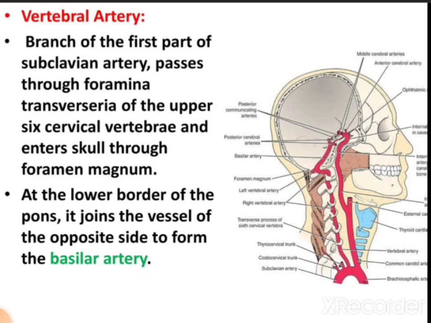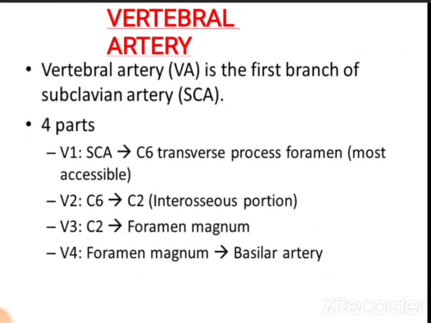It is a branch of the first part of the subclavian artery, which passes through the foramina transversaria of the upper 6 cervical vertebrae and enters the skull through the foramen magnum. At the lower border of the pons, it joins the opposite vessel and forms the basilar artery. So the vertebral artery is a branch of the subclavian artery.